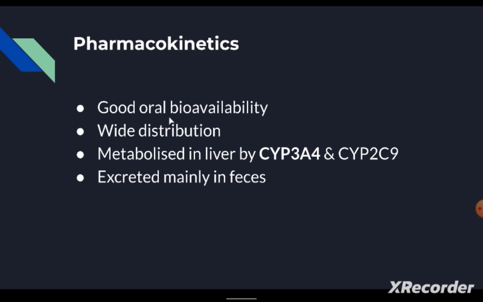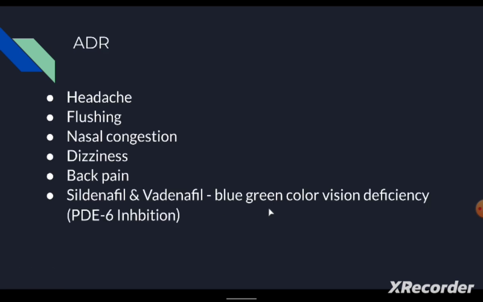So they have good oral bioavailability; absorption, distribution, metabolism and elimination are described here in the pharmacokinetic section. In metabolism, you should note that it is metabolized by CYP3A4, so you have to think about drug interaction. If any drug induces or inhibits CYP3A4, it can alter the availability of the PDE5 inhibitor drugs, and these are excreted mainly in feces. So these are renal safe drugs.